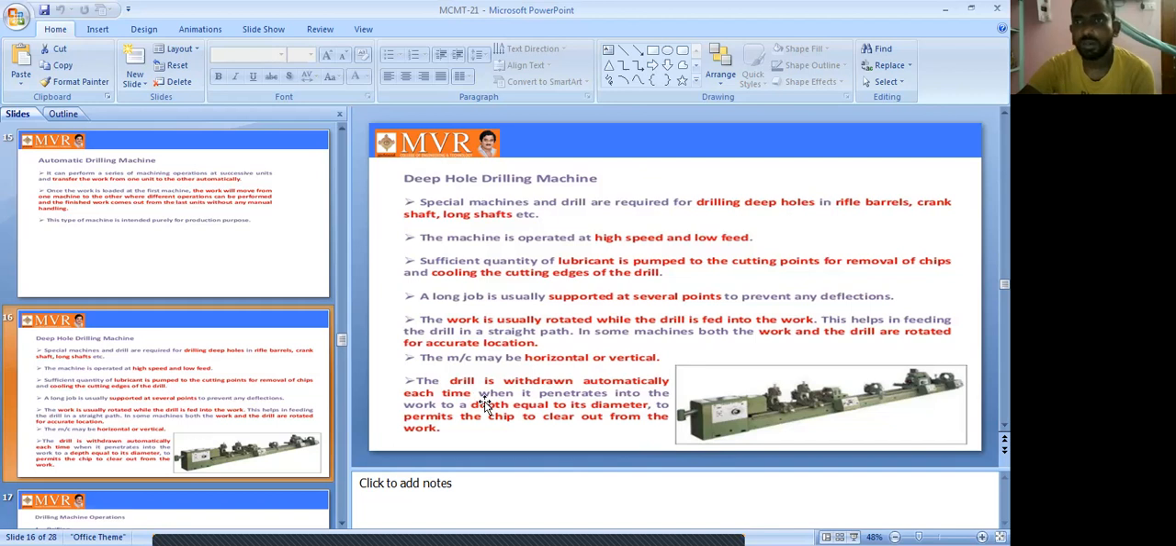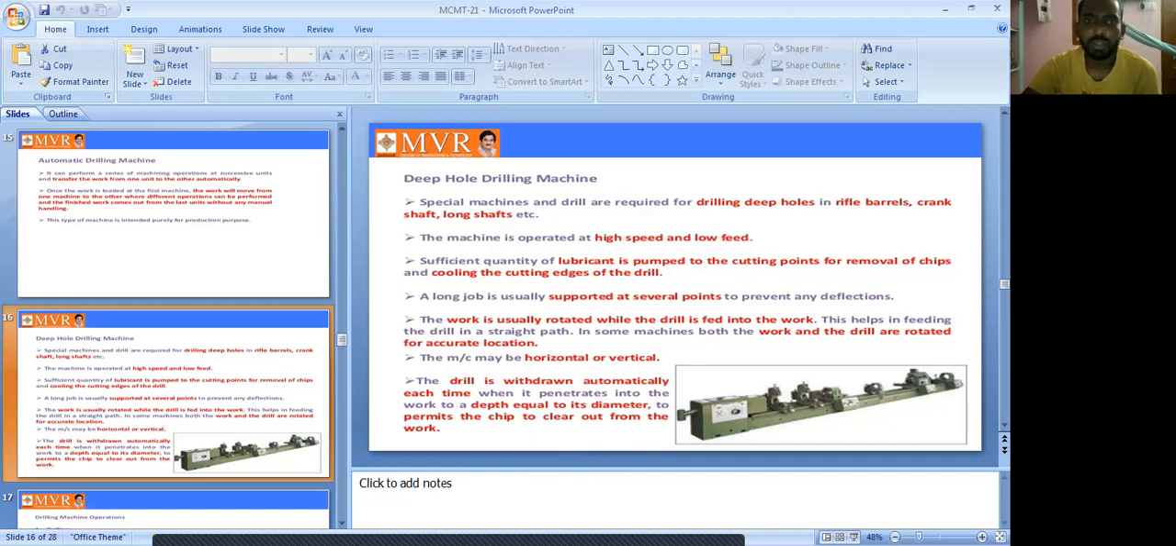The drill is withdrawn automatically each time it penetrates into the work to a depth equal to its diameter, to permit the chips to clear out from the work. So it automatically withdraws. When the work is completed to that depth, it is automatically withdrawn. When it penetrates into the work to a depth equal to the diameter, it permits the chips to clear out from the work.